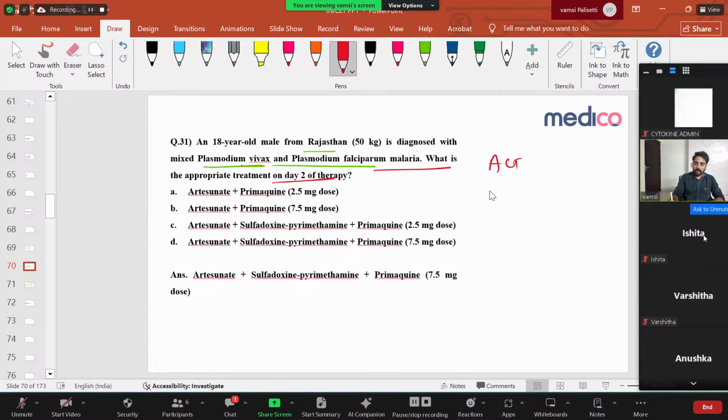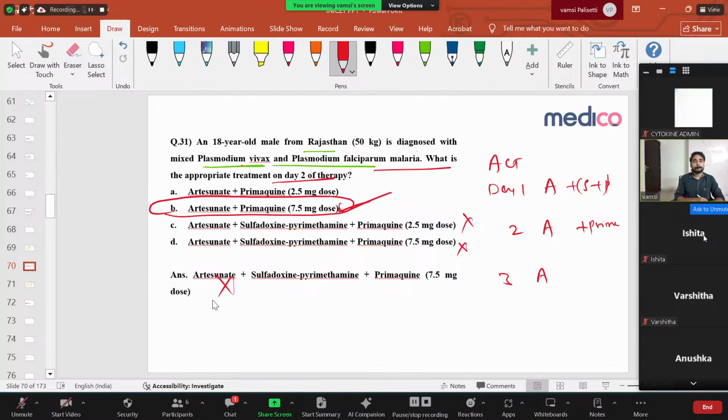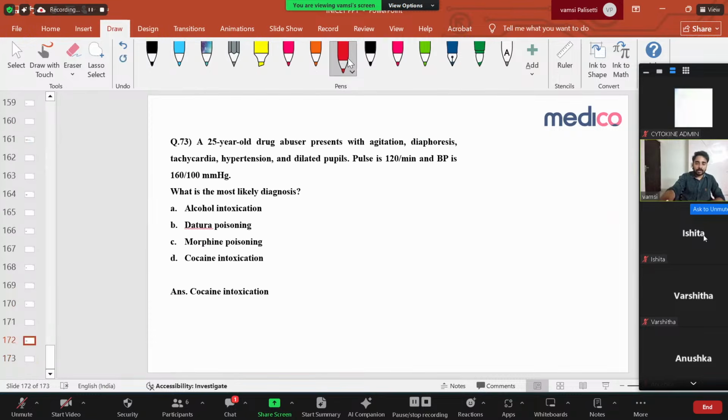So artesunate combination therapy has day 1, day 2 and day 3. Day 1 contains artesunate plus sulfadoxine pyrimethamine, day 2 contains only artesunate, and day 3 also only artesunate. Along with this, on day 2 you give primaquine. So the option should be artesunate plus primaquine. The answer given here is wrong. Don't follow this question. Clear? So please don't forget, every time they can ask you this.